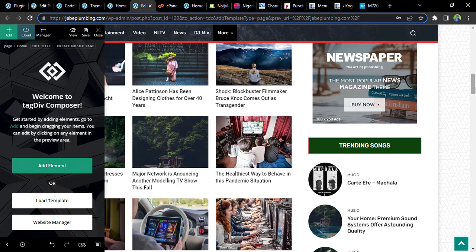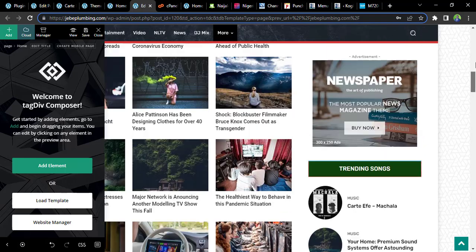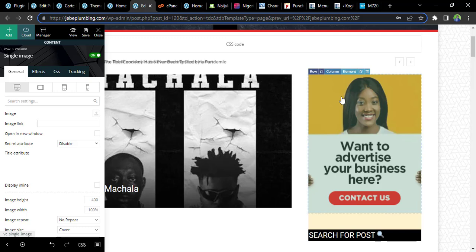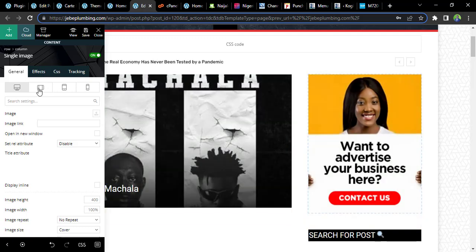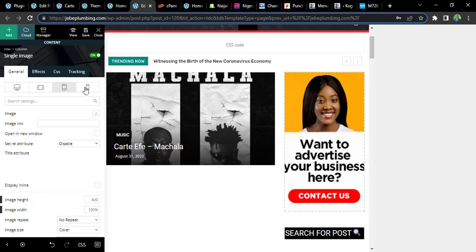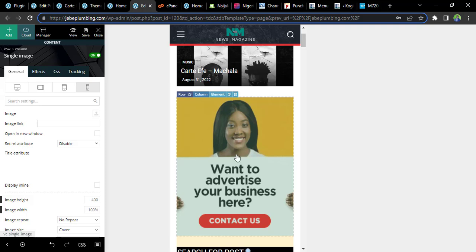So now let's assume I don't want to display this specific image on my mobile devices. You can just click on it here and preview. You can check all the previews in all the devices. This is where you can check how it will look on mobile. You see the image here, on the mobile it drops down, but I don't want to display this on mobile.